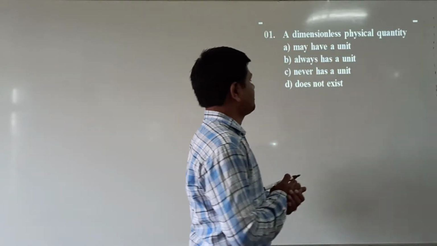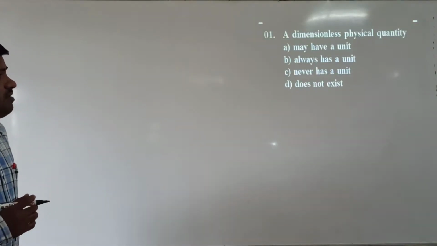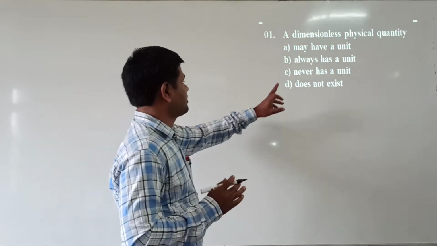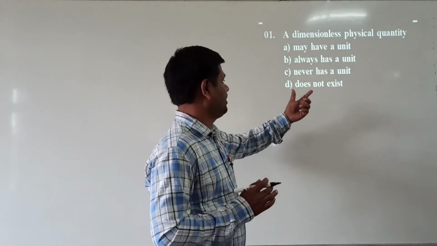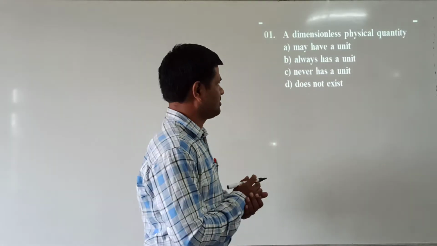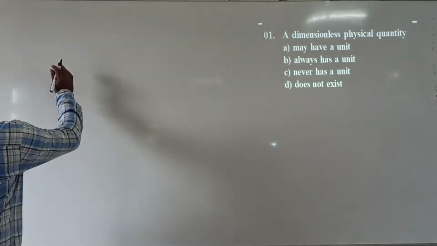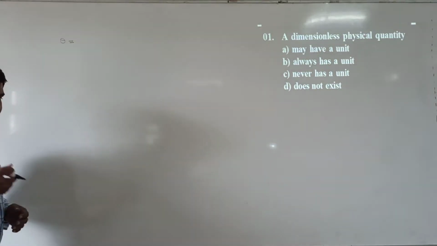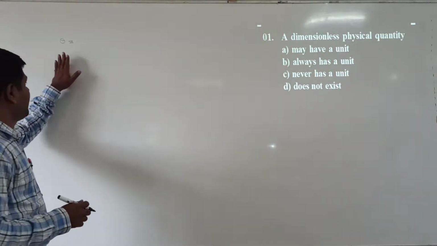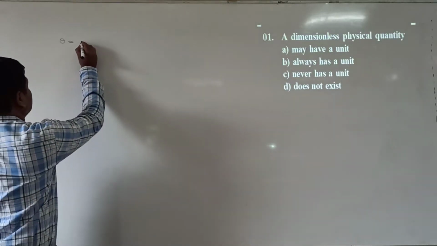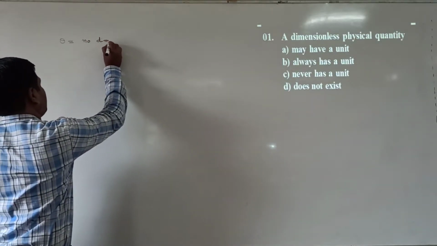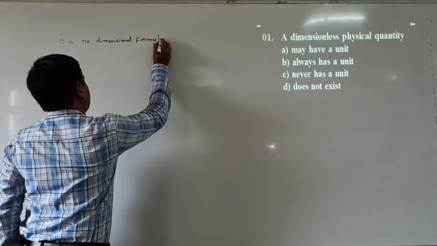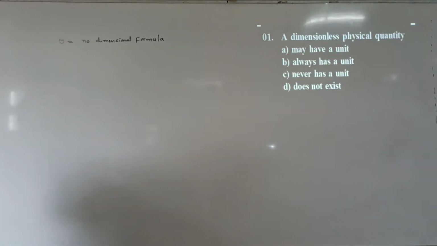A dimensionless physical quantity means it does not have dimensions. But what are the options given here? May have a unit, always have a unit, never has a unit, does not exist. Suppose we consider the angular displacement. That angular displacement has no dimensional formula.